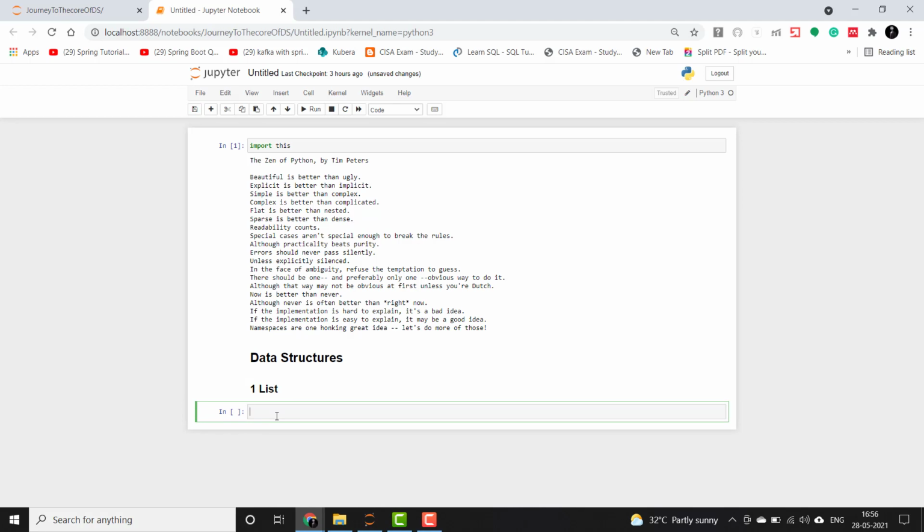Think of it as a sequence of data enclosed in square brackets, with the data separated by commas. Each of these data items can be accessed by calling its index value. So let's create one list and show you how it looks.